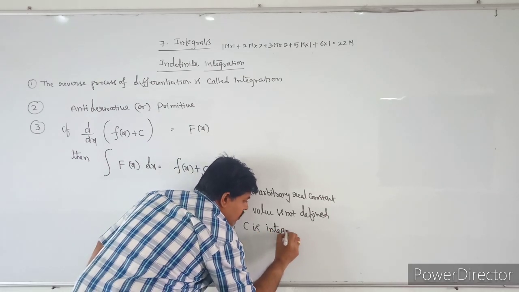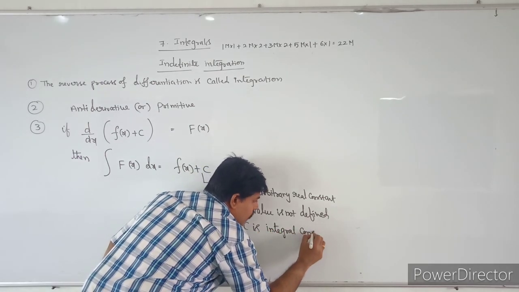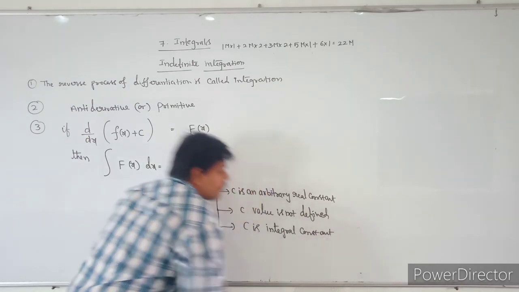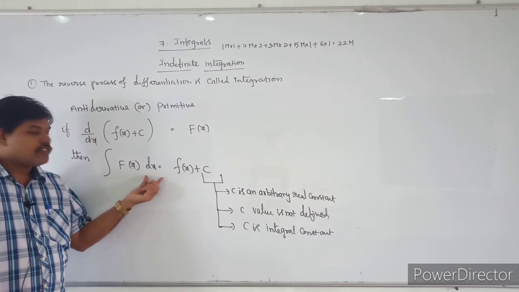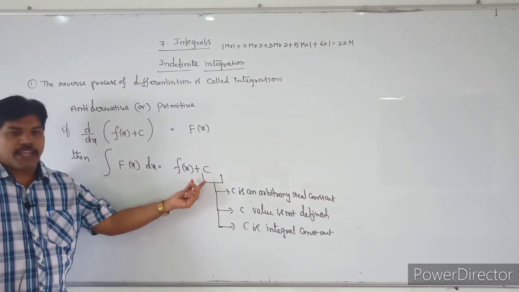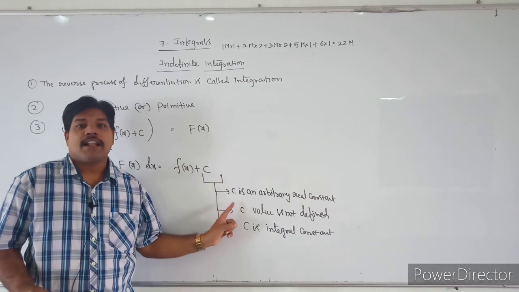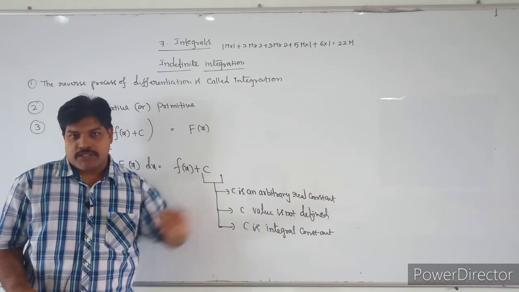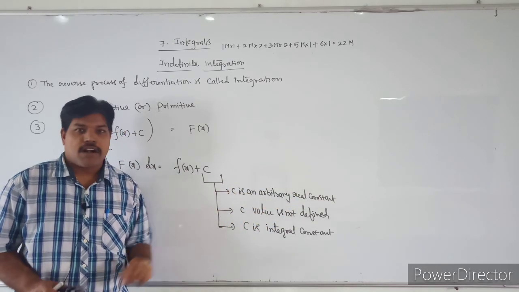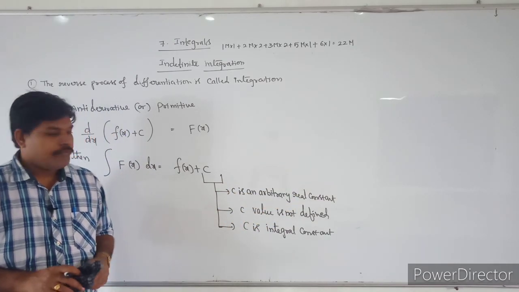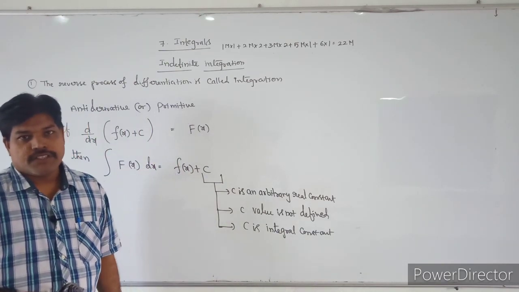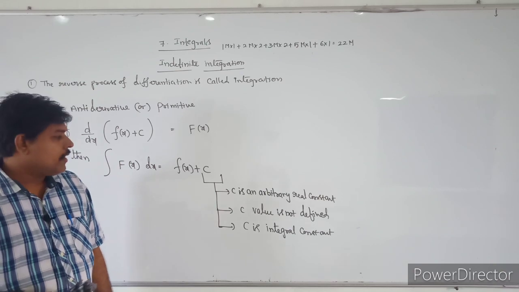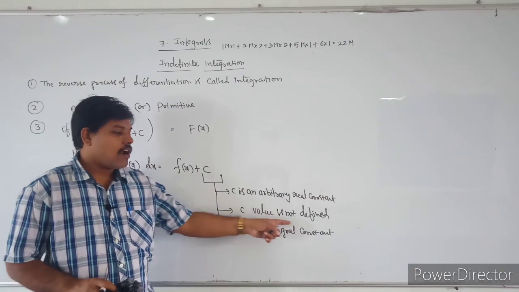C is called the integral constant. The integral of capital F of x dx is equal to f of x plus c. This C is an arbitrary real constant, and the C value is not a definite number, and C is an integral constant.